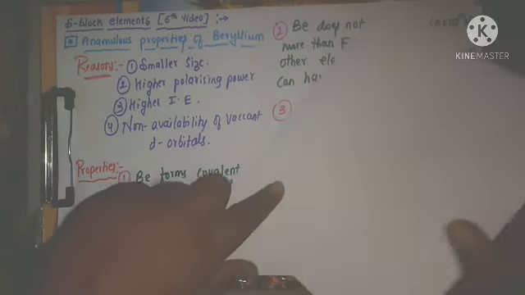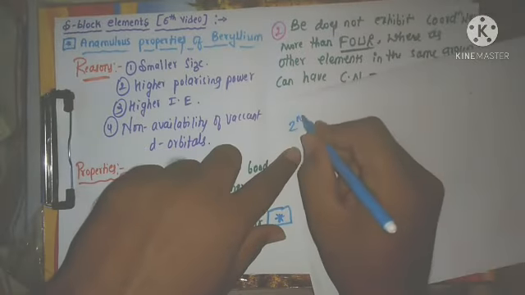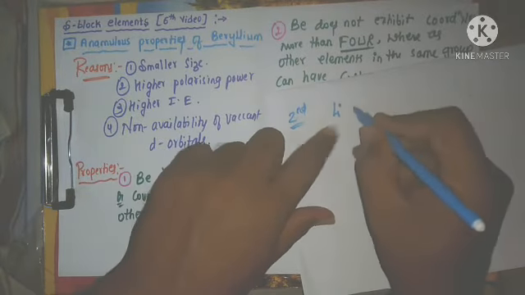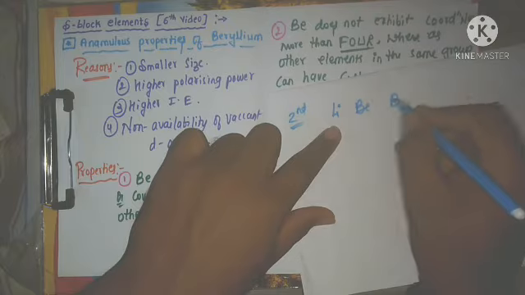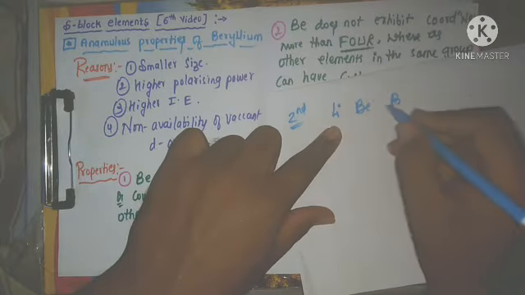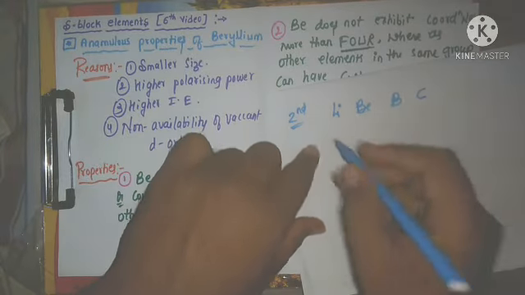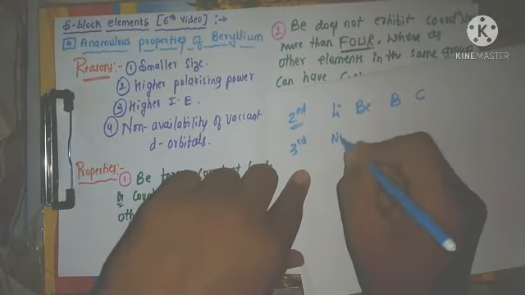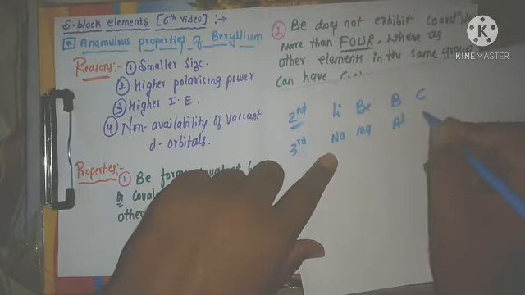Now just check, I already told you, second period elements: lithium, beryllium, boron, carbon. Now third period elements: sodium, magnesium, aluminium, silicon.